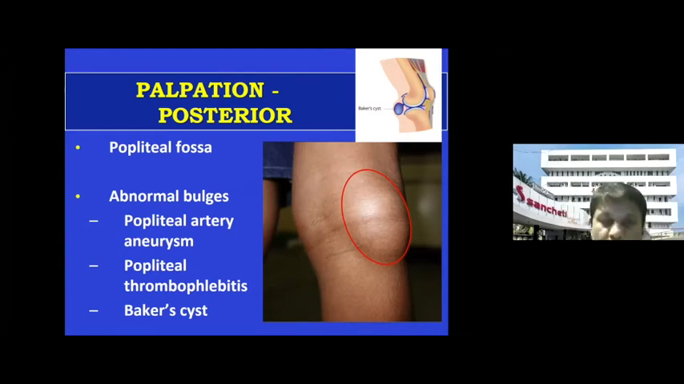And this swelling disappears on flexion and becomes prominent on extension. You've got to keep in mind that at times you may be surprised, there may be a popliteal artery aneurysm. And if you do the transillumination test here, you will know, or sometimes you will also have to auscultate, you may get a bruit there.